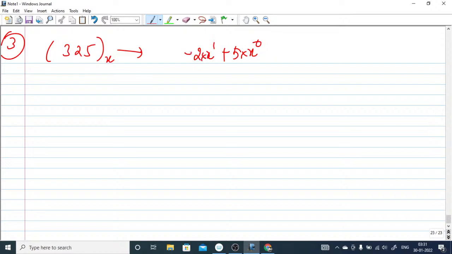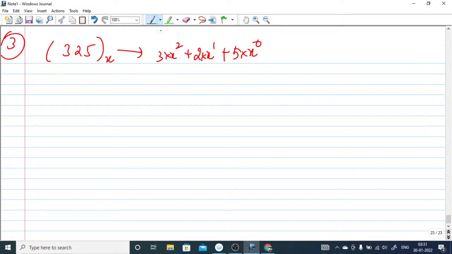Okay, so one very important question can be asked in the GATE examination. Suppose they give you 325 and the base is x, right? The base is x. If they ask you what is the base, so base is x basically, so how can you write this as 5 into x to the power 0 plus 2 into x to the power 1 plus 3 into x to the power 2.